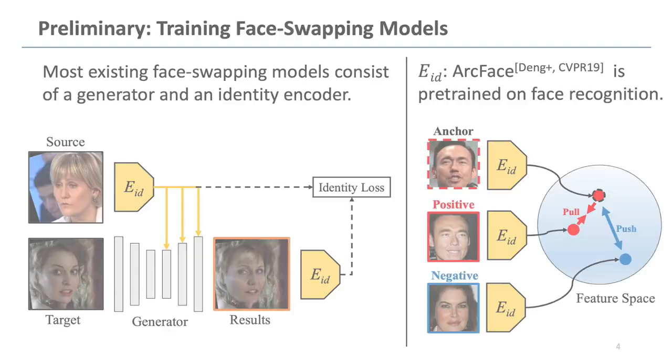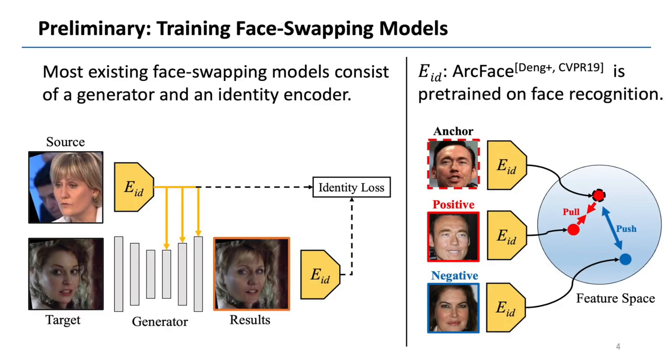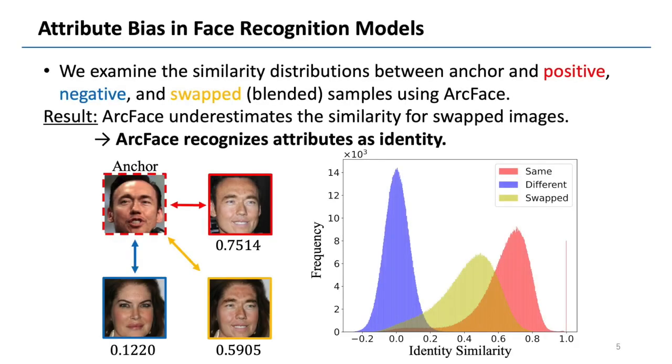Most existing face swapping models consist of a generator and an identity encoder. ArcFace is a state-of-the-art face recognition model that is widely used in face swapping models as the identity encoder. In the training phase of face swapping models, the identity encoder extracts identity features from source inputs for identity conditions of face swapping. The identity encoder also encodes swap results for identity loss. We found that such face recognition models recognize attributes as identity, which leads to inconsistent face swapping.